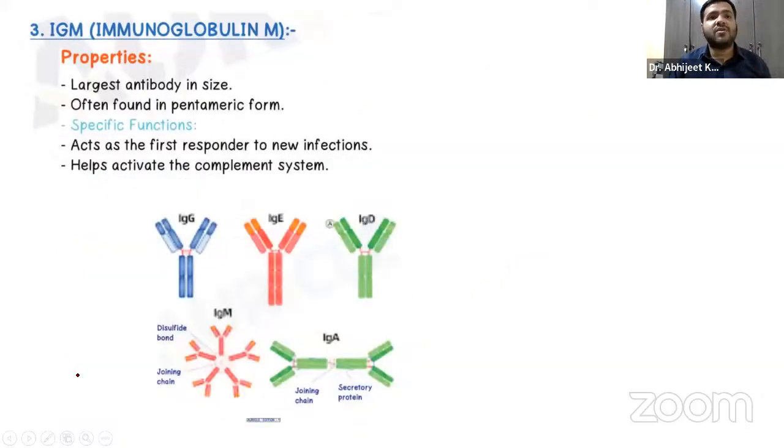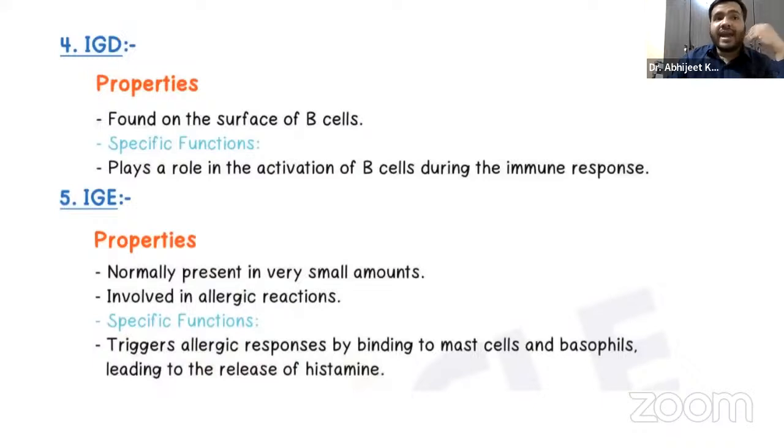Apart from that, coming on to the next one, IgM. Remember, IgM is the largest antibody in size, right? It is the first responder to new infections. I've already told you, it is the first antibody synthesized in response to any antigen that enters the body, and it helps activate the complement system, the protein system in the body, to fight against that infection, right?